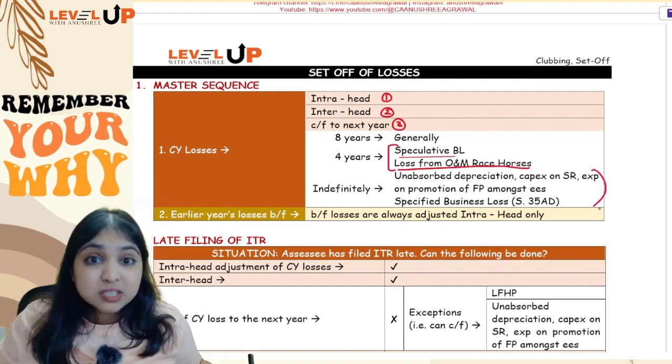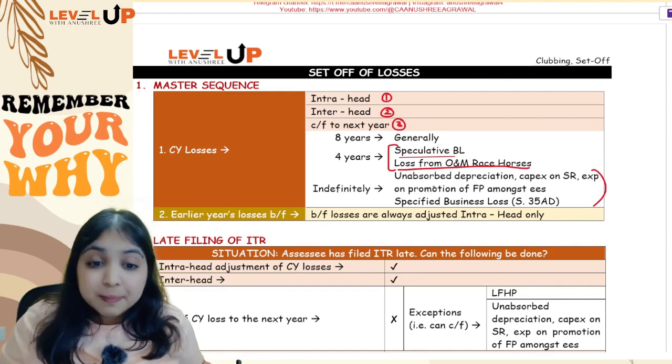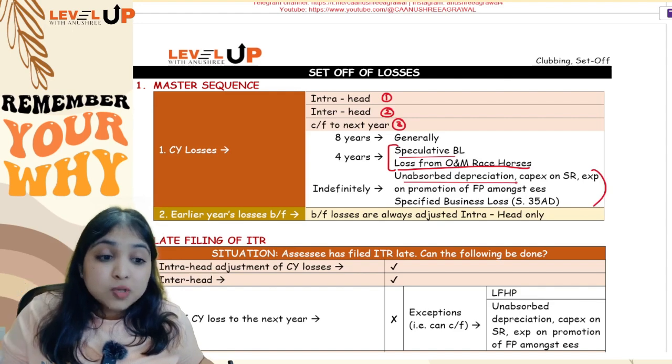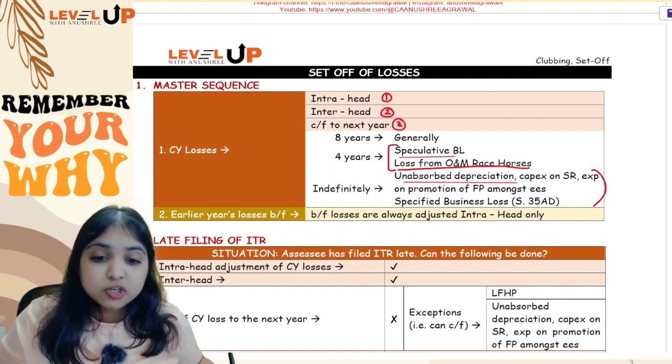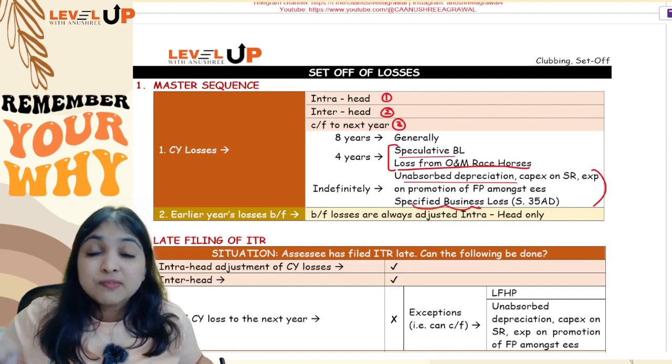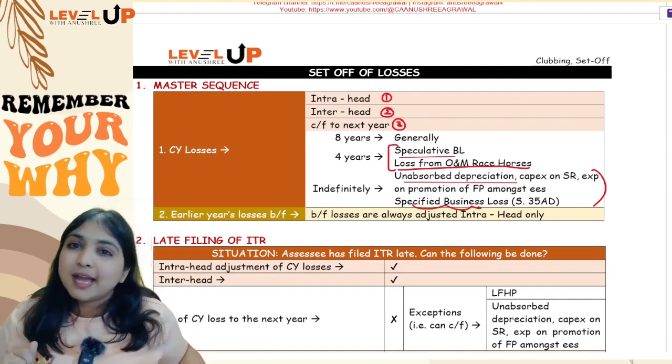There are losses which you can carry forward indefinitely: unabsorbed depreciation, unabsorbed capex on family planning, unabsorbed expenditure on scientific research. All this you can carry forward indefinitely. Also, your specified business loss where you're claiming 35AD, even that you can carry forward indefinitely.